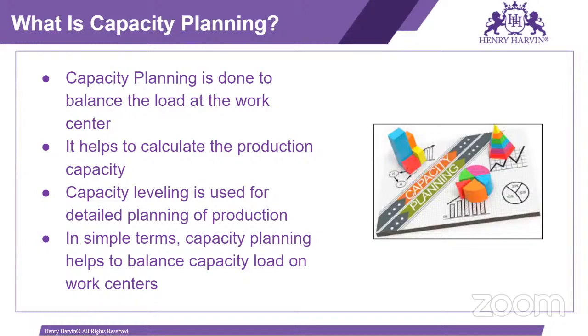Based on that, we can plan further. Capacity leveling is used for detailed planning of production. So in simple terms, capacity planning helps to balance capacity load on the work center. Based on the capacity planning, we can understand what is the load on the work center. Then if there is an overloaded work center, we can shift some load to another work center. Okay.